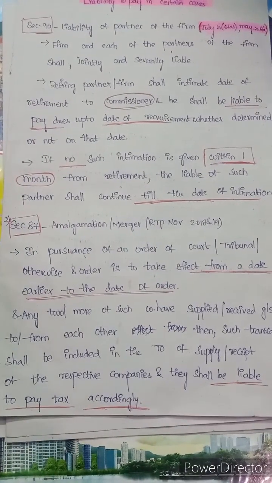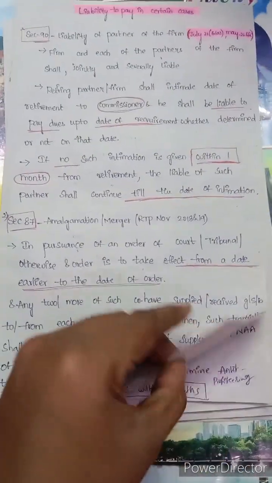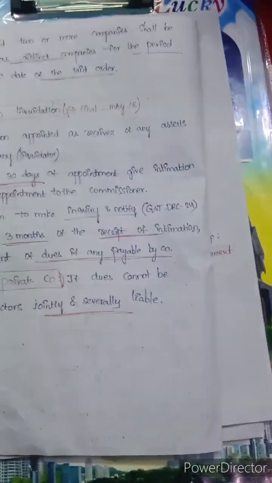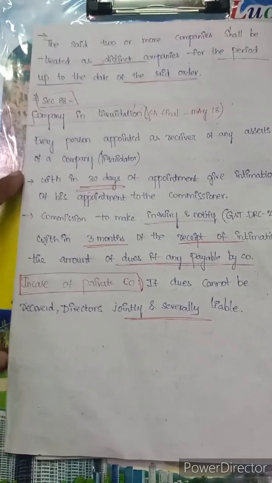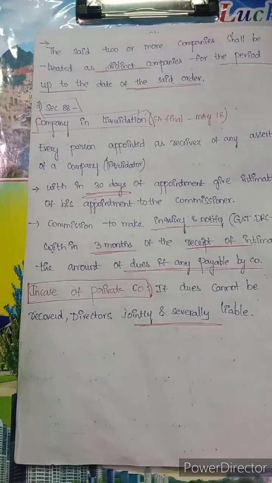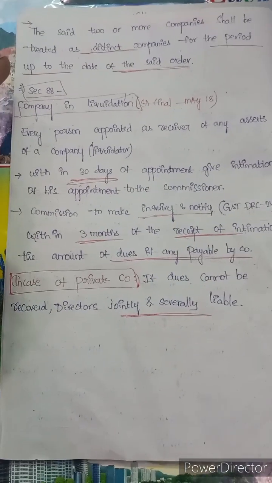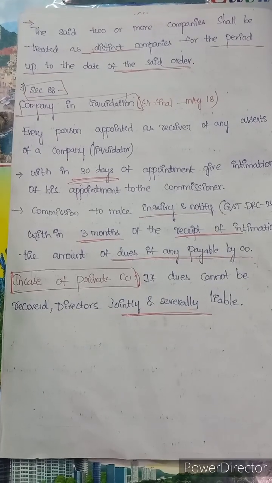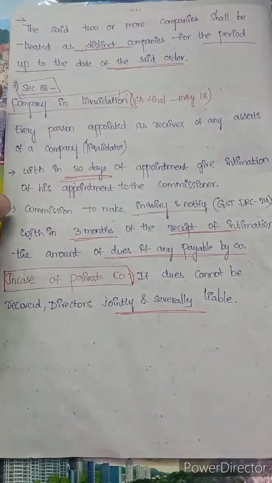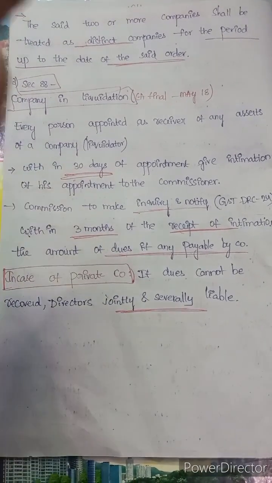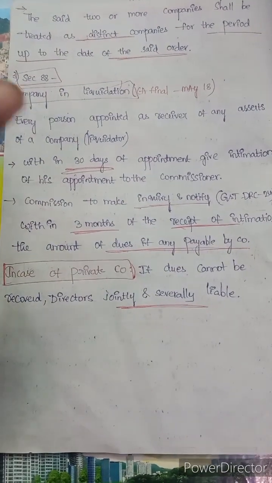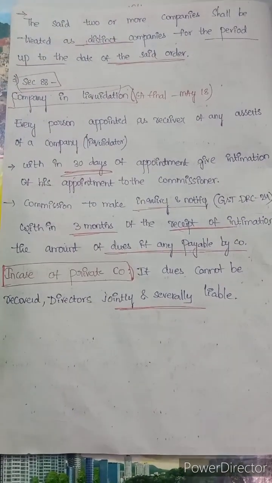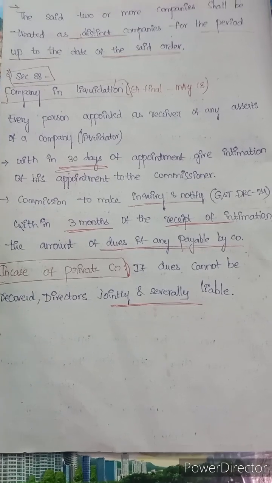Okay, now section 90 over, 87 over. Next. They are saying that in GST, the said two or more companies shall be treated as distinct companies for the period up to the date of the said order. Up to the date of that order, these two companies will be distinct even though they amalgamated. Actually, that is the main intention.